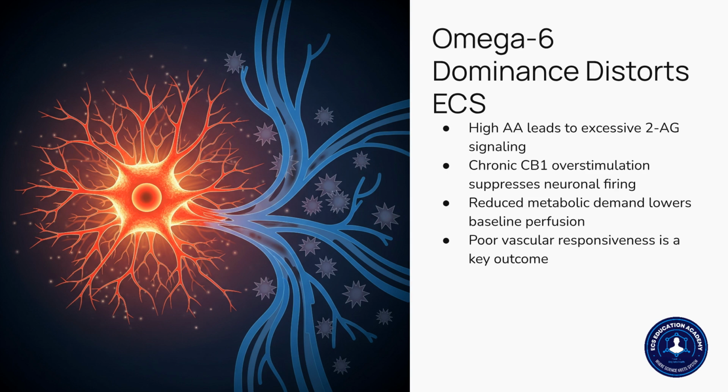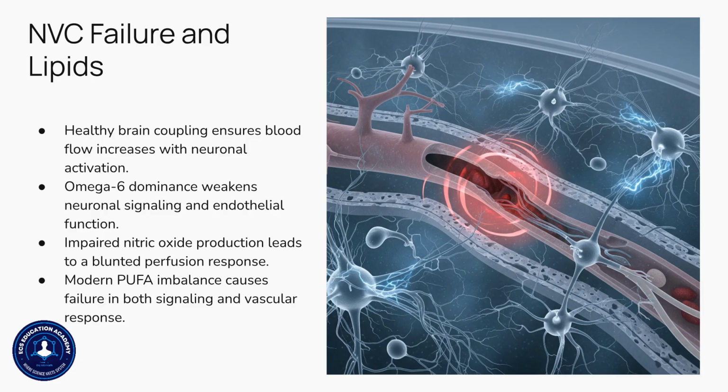This suppresses neuronal firing, reduces metabolic demand, lowers baseline perfusion, and results in poor vascular responsiveness. Modern PUFA imbalance causes NVC failure. Healthy brain coupling ensures blood flow increases with neuronal activation, but omega-6 dominance weakens both neuronal signaling and endothelial function, leading to a blunted perfusion response.